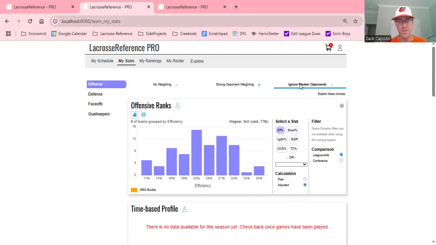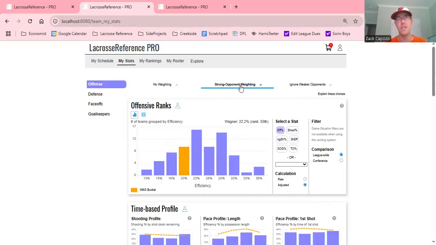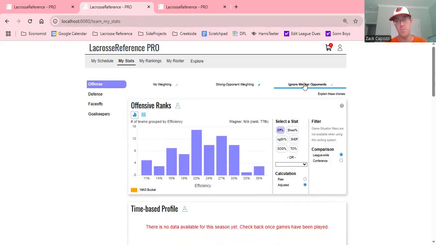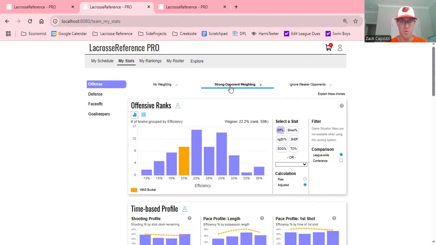And so obviously these are the differences. You can think of it in terms of do we want to only focus on games against really strong teams? That's who we measure ourselves against. We use the other games for experimentation. We don't care what happens in those games statistically because we are not going to lose them. They're not competitive. You might gravitate towards the weaker opponents. Whereas a strong opponent is more about, hey, all games matter, but we want to make sure that the way we evaluate and judge ourselves is geared towards the games against the strong teams, the teams we need to beat to achieve our goals. And so you'll see this little beaker icon.